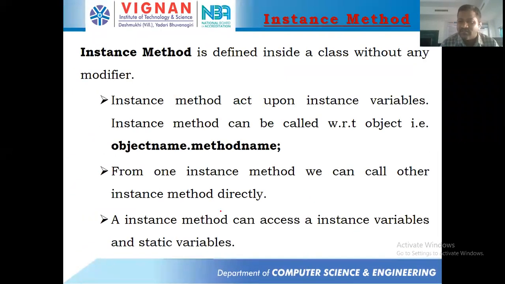Any doubts in this? It is very, very simple. We can access two types of variables, and from one instance method we can call another instance method. If you're not going to take any access modifier, then it can be considered as what? Instance method. Okay, clear with this everyone? Any doubts?